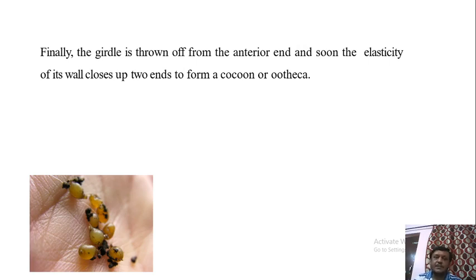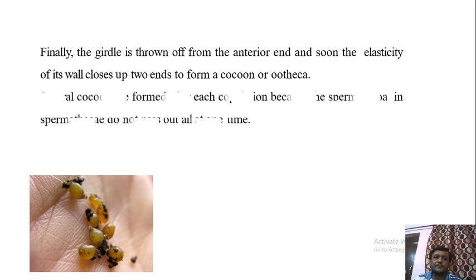Finally the girdle is thrown off from the anterior end. Slowly this girdle moves anteriorly and finally it is thrown out from the anterior end. Soon the elasticity of its wall closes up the two ends of the cocoon to form a closed cocoon or ootheca. Several cocoons are formed after each copulation because the spermatozoa in the spermatheca do not pass out all at one time. One by one the sperms are released, and one by one the cocoons are produced. So several cocoons are produced by each worm.